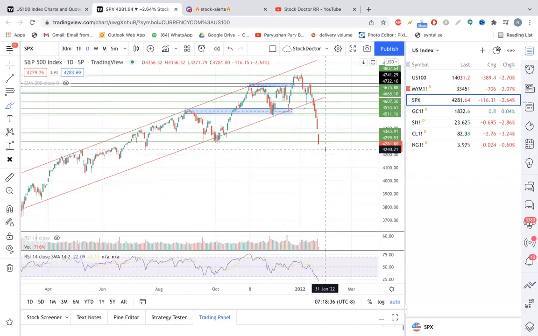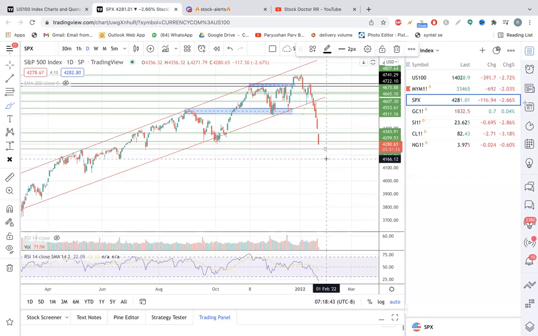Now, the next support is coming around 4240. Okay, we need to watch that level 4240, and the second is 4170, right? 4240 and 4170, these are the two levels we really need to watch.